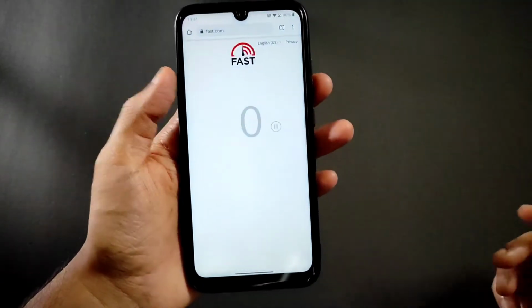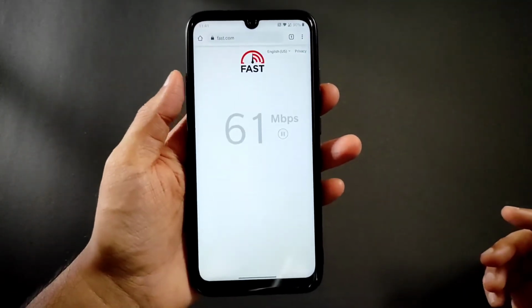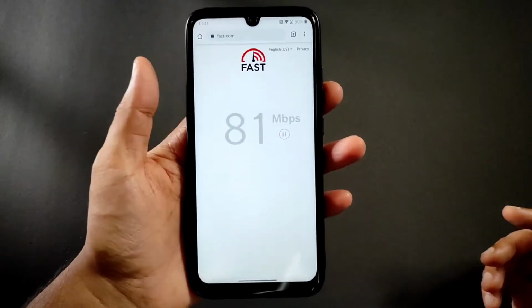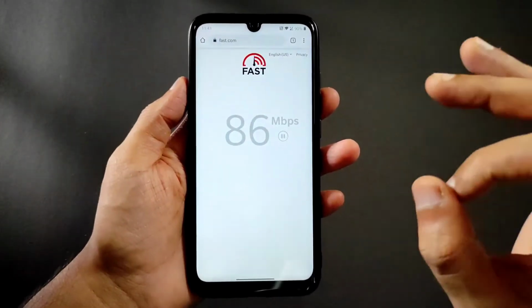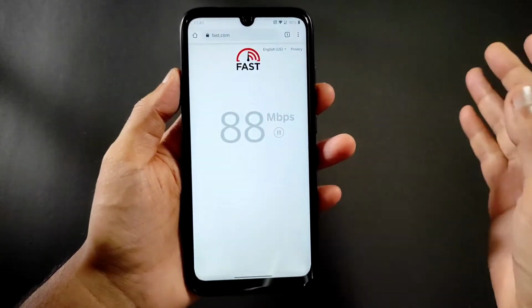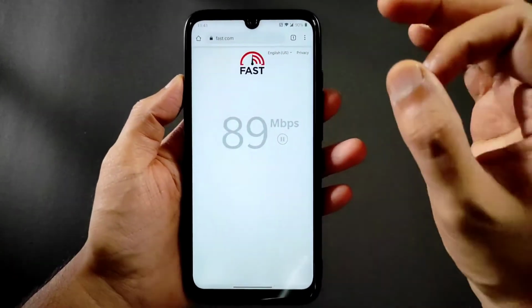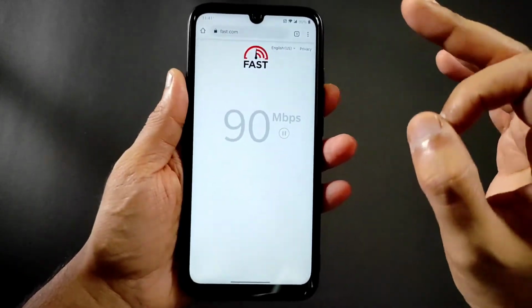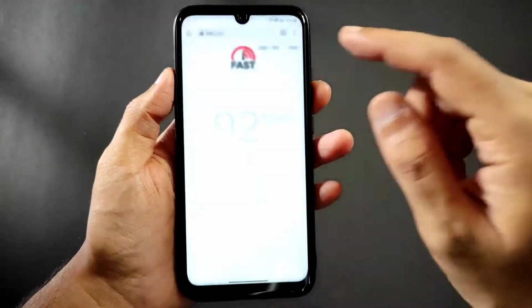Earpiece quality, call reception or signal reception, everything is working fine. Let me show you the speed test here in the Wi-Fi. I have here like 100 Mbps plan. It's pulling up to 90-95 Mbps. It's really good. Nothing bad in the performance compared to any previous ROMs or any previous version. It's same and working fine in this ROM.